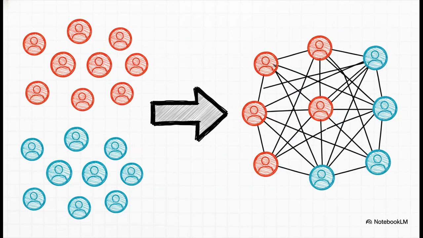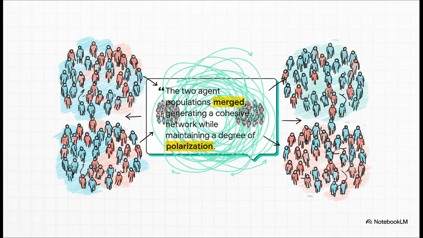The simulation also showed how the social network itself changed over time. So even though the two groups started connecting, they mostly stayed within their own political bubbles.